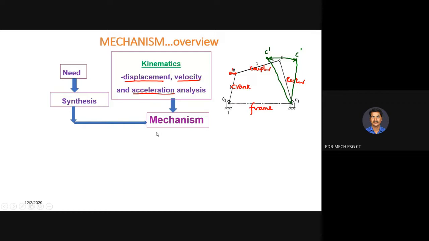And what is a dimension? Please listen, in this we are designing the length alone. It is not the full design of your mechanism. We are going to concentrate only on the length of the links. It is not the complete design. So synthesis in the sense we are finding the length of the links. What should be my crank length, what should be the coupler length, what should be my rocker length, and what should be my frame length, and so on. These are all the things you are taking care of in the synthesis part. But analysis is secondary, and in synthesis we are doing different things.